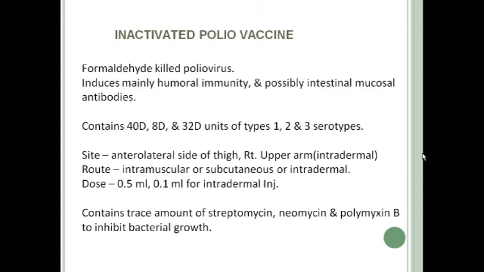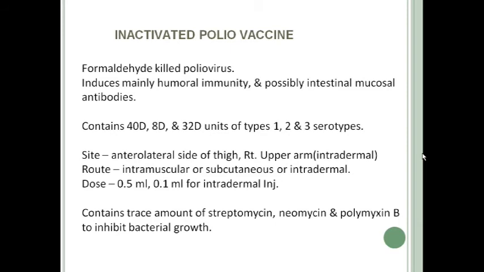Now comes the inactivated polio vaccine. Inactivated polio vaccine contains formaldehyde killed poliovirus, and it induces mainly humoral immunity and possibly intestinal mucosal antibodies. The oral polio vaccine, as it is given orally, induces local immunity in the intestinal mucosa, whereas inactivated polio vaccine induces mainly humoral immunity, and it may also induce intestinal mucosal antibodies.